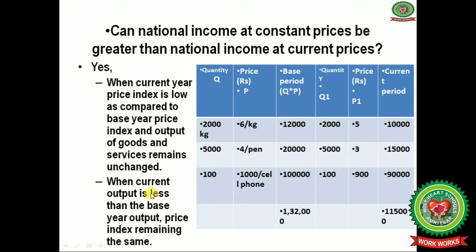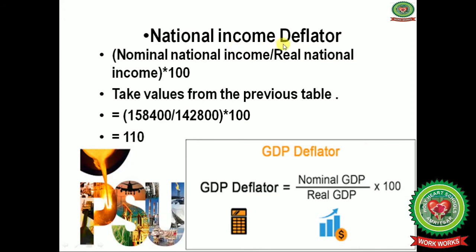And when the current output is less, as in the base year output it is 12,000 and in the current period output it is 10,000, with the price index remaining the same, in that case we can say that national income at constant prices can be greater than national income at current prices. National income deflator.